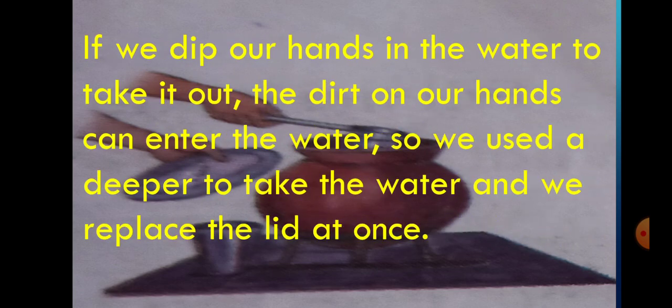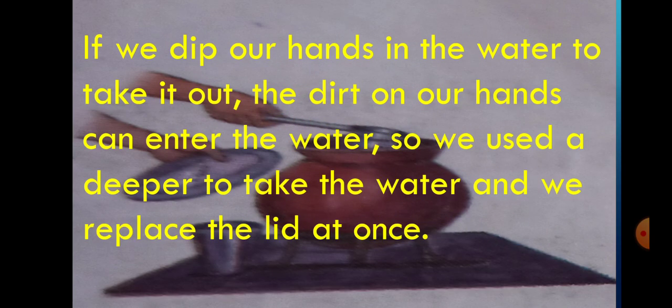If we dip our hands in the water to take it out, the dirt on our hands can enter the water. So we use a dipper. What is it called? It's called a dipper. Why do we use the dipper?